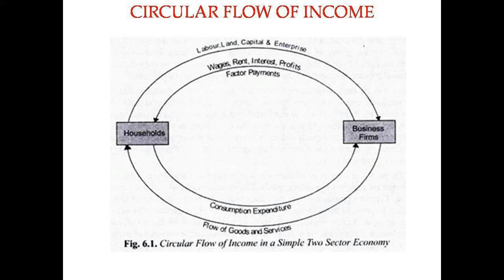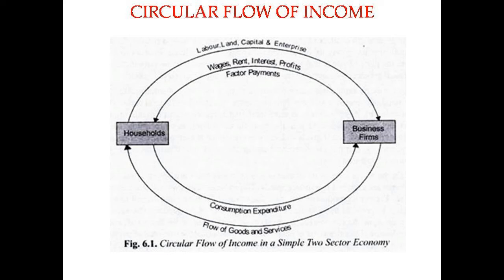Households provide factor services to firms. Firms will give them factor payments. Firms will give them reward for the factor inputs. Say land will be given rent, labor will be given wages, capital will get interest, organizer or entrepreneur will get a profit. So factor payments, money flow from firms to households. Firms are providing money to households in the form of factor payments. This is what we call distribution phase.